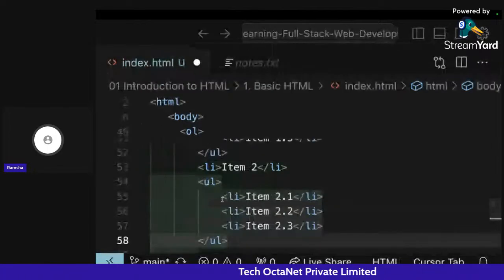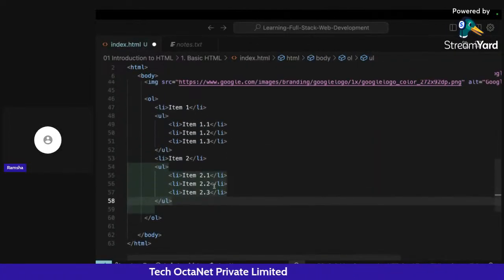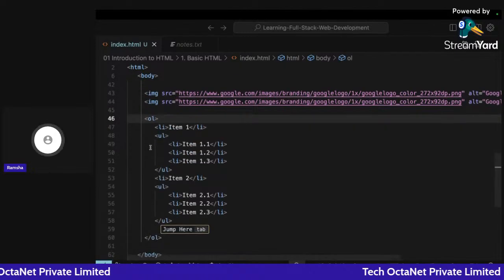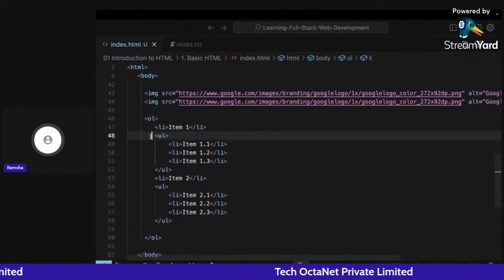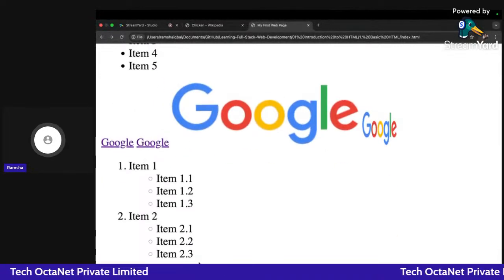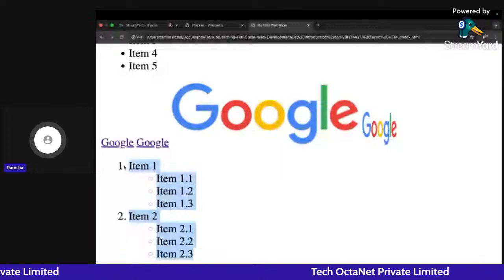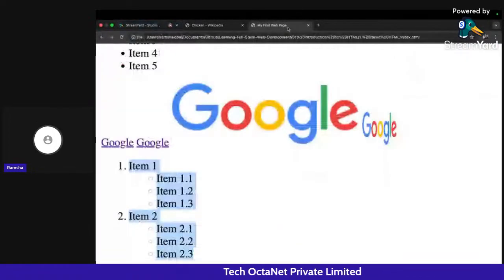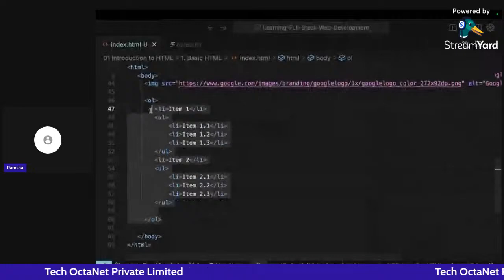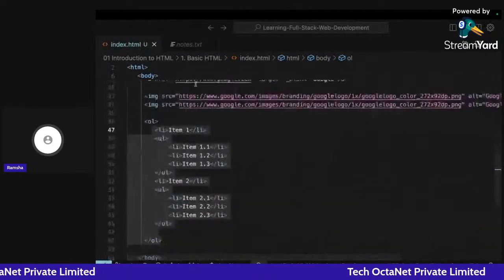So you can see the syntax here. This is an ordered list, right? And inside the ordered list, I have a list item, and inside the list item, I have some unordered list. If I go back and click on refresh, you can see I am able to create nested list items by using this particular code. So that's how I can create nested lists.